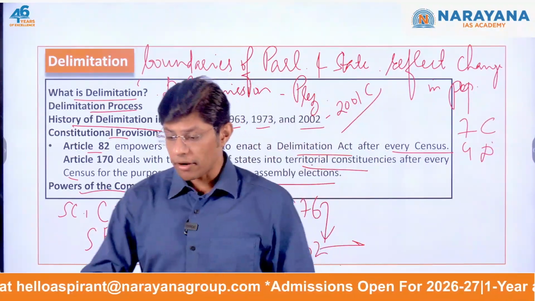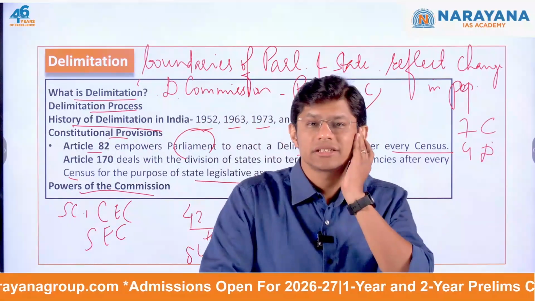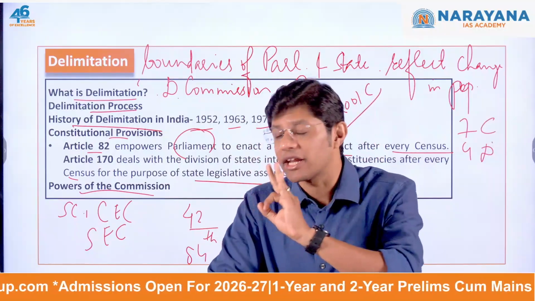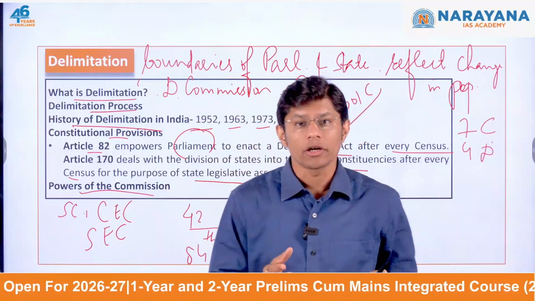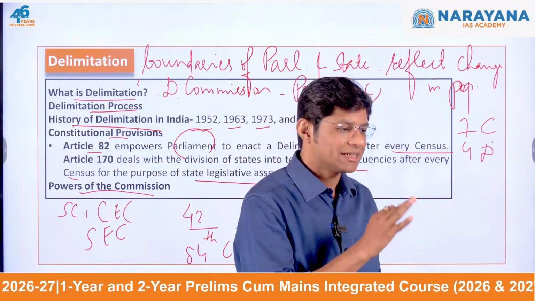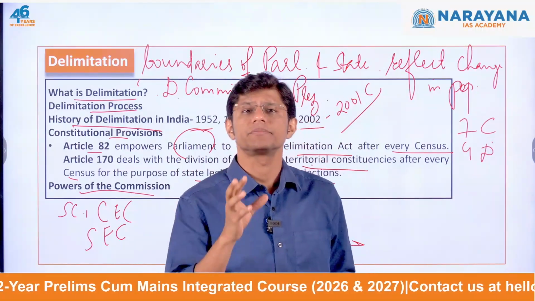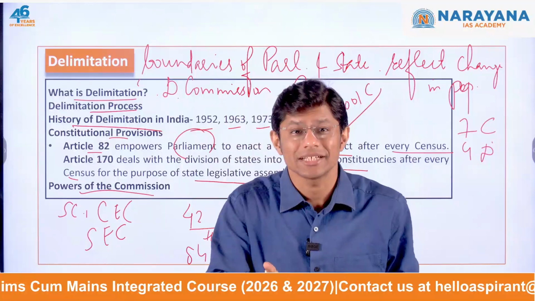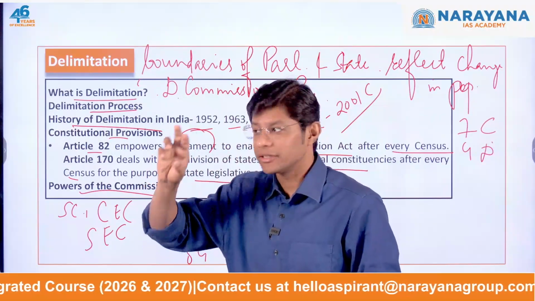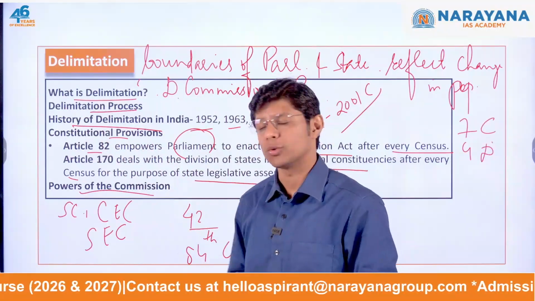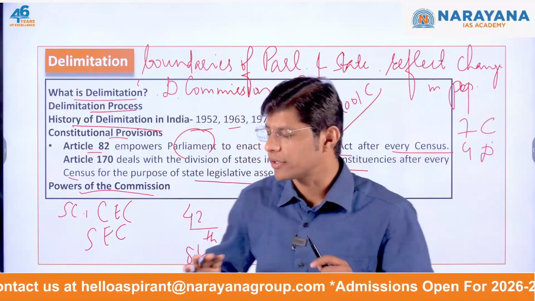And talking of the powers of the Delimitation Commission. Now, the commission's decisions are final and they cannot be challenged in court. It is not open to judicial review. So the orders are laid before the Parliament and State Legislature. The decision of the Delimitation Commission is laid before Parliament and State Legislature, but the Parliament and State Legislature cannot challenge the order passed by the Delimitation Commission. So once the commission takes a decision, it has to be followed and implemented no matter what.